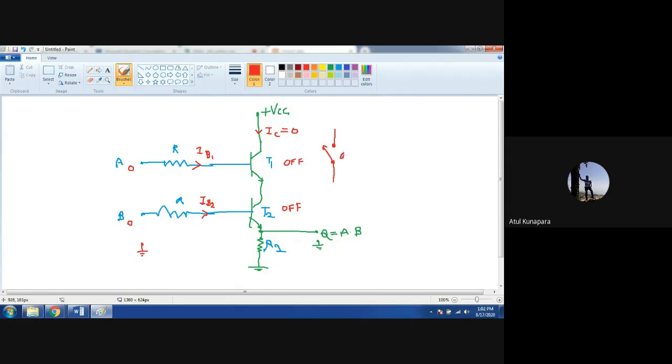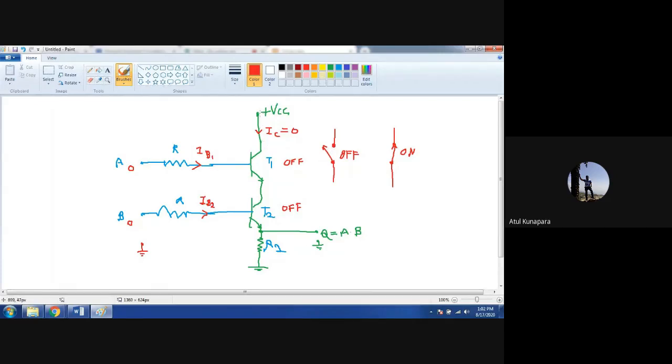This is the off condition, and if it is on, it can be realized like this. So T1 and T2 both are in off condition, that means open condition.